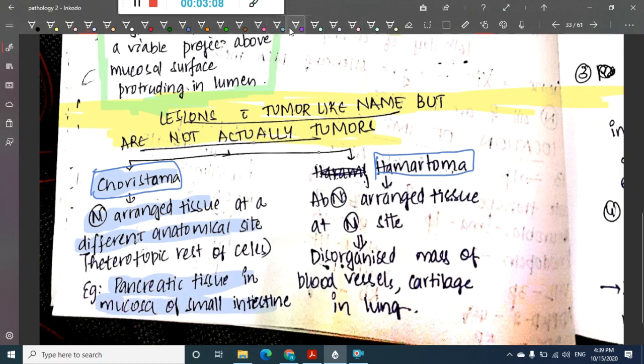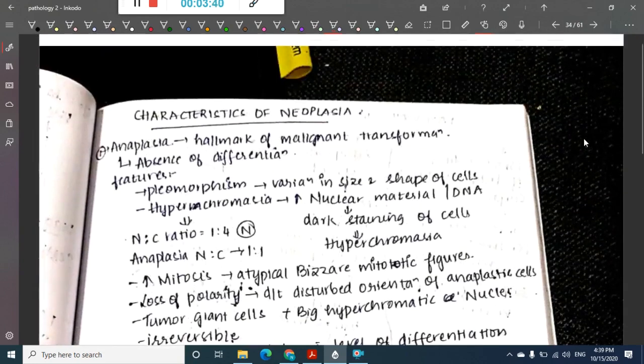Okay. Then we have one more type which is called hamartoma. What do you see in this hamartoma? In hamartoma, there is abnormally arranged tissue at a normal site. Here the site is normal, but the tissue is abnormal. That is a disorganized mass of blood vessels or cartilage in the lung. Normally we do not have blood vessels or cartilage in the lung, but if there are blood vessels and cartilage in the lung, then we call it hamartoma. So whenever there is abnormally arranged tissue at a normal site, it is hamartoma.